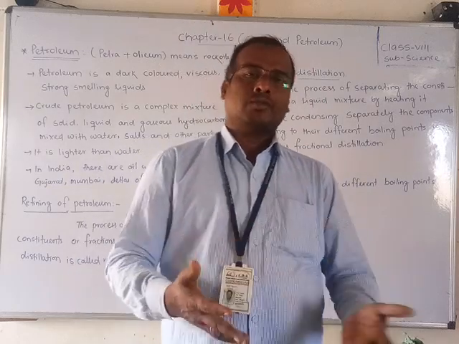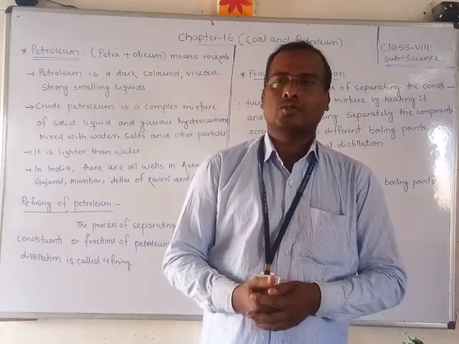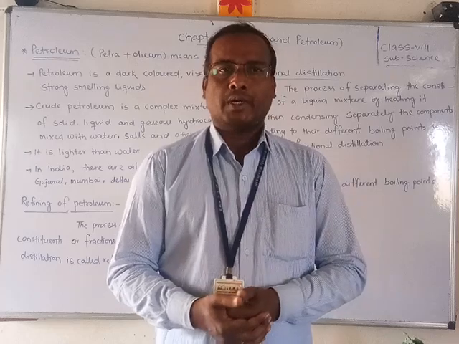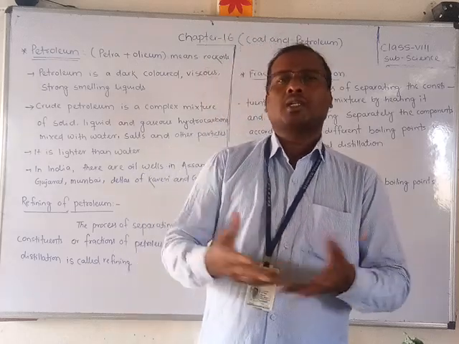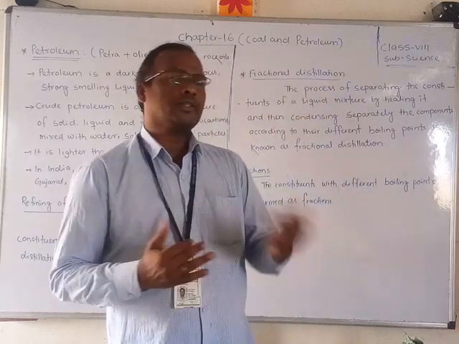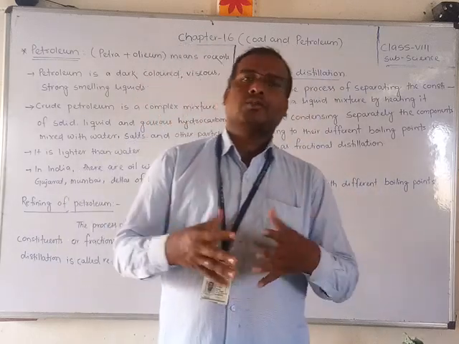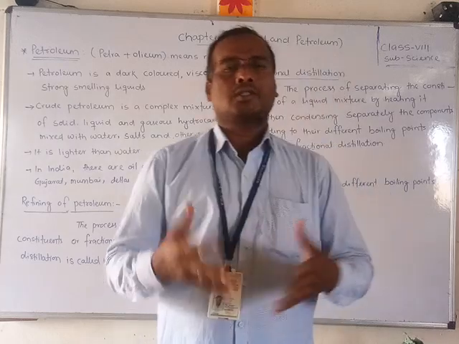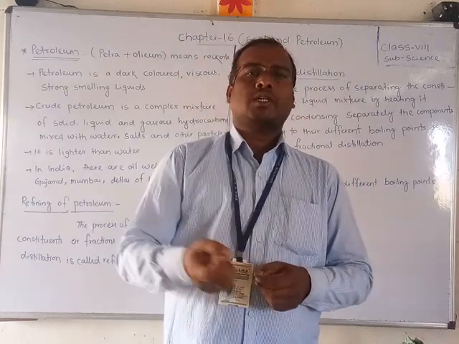We already got the idea in previous classes about how petroleum is formed. Let me give one general explanation. In the ocean there are different numbers of small to big fishes.